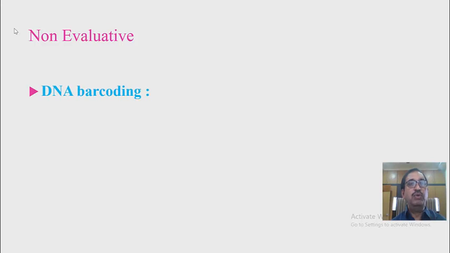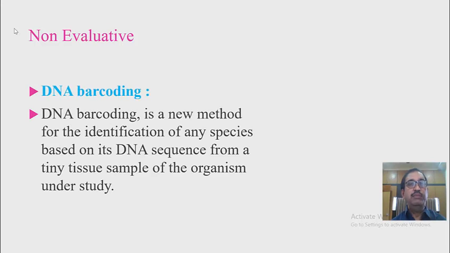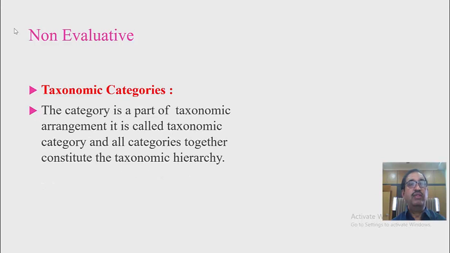DNA barcoding. DNA barcoding is a new method for the identification of any species based on its DNA sequence from a tiny tissue sample of the organism under study. Taxonomic categories.